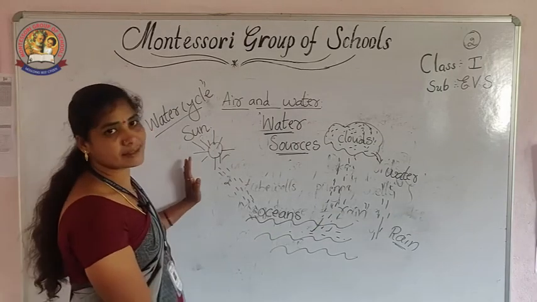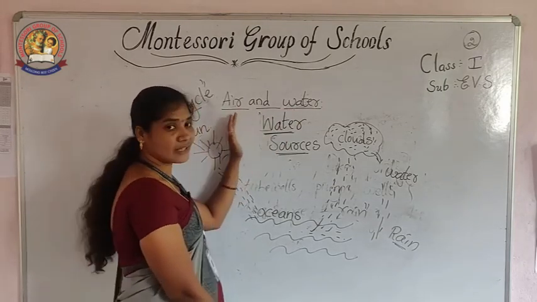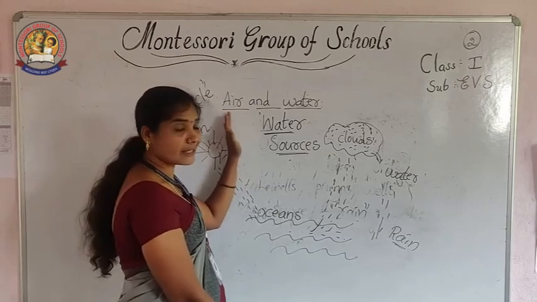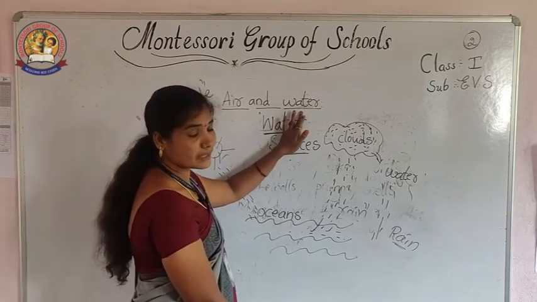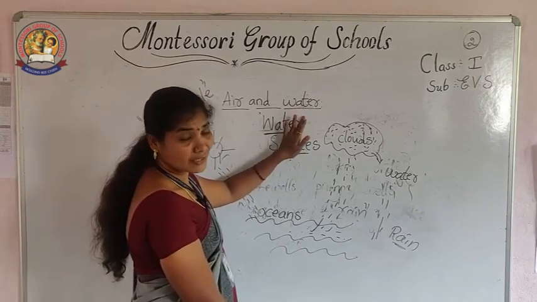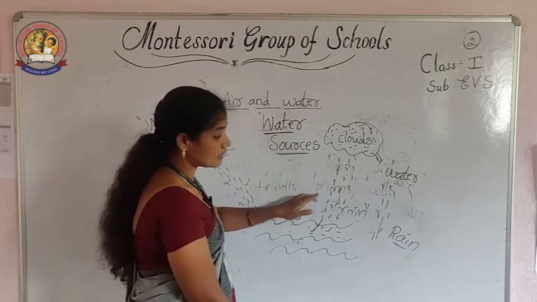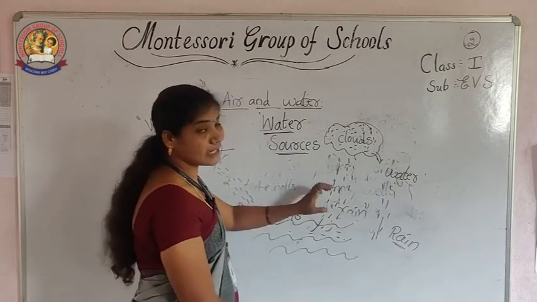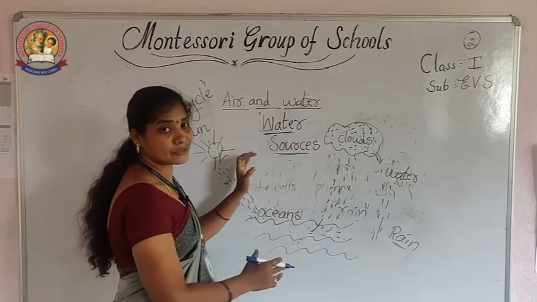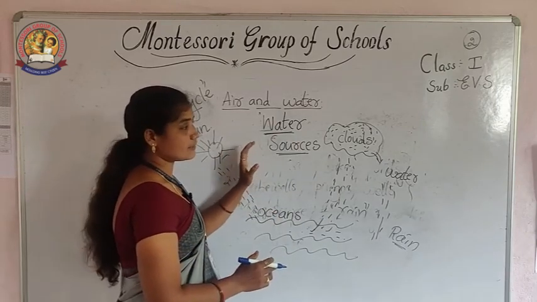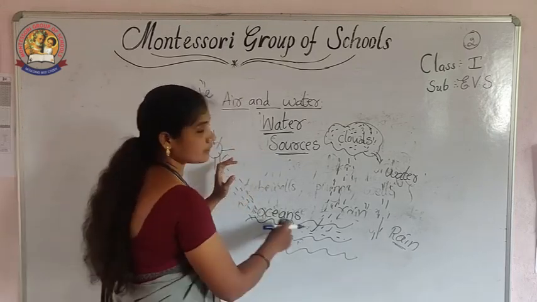So what I explained in this lesson about air and water: the uses of air, and the properties of air. Then for water, the uses of water, and the sources of water. What is the main source of water? Rain, and how the rain comes with the help of the clouds. How the clouds form I also explained to you. So it is better to revise once again, write the answers for the worksheets and send them. Thank you.